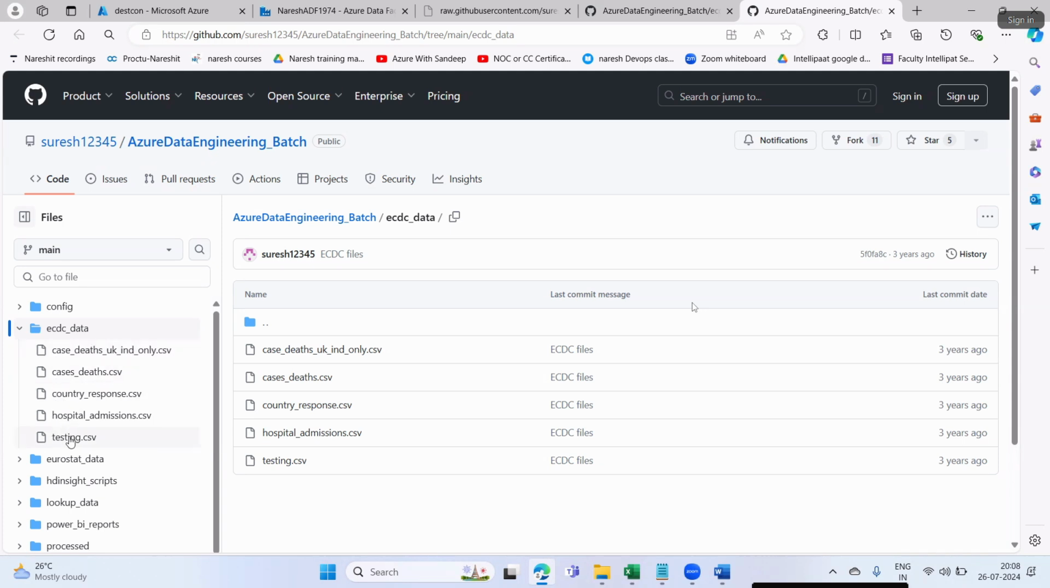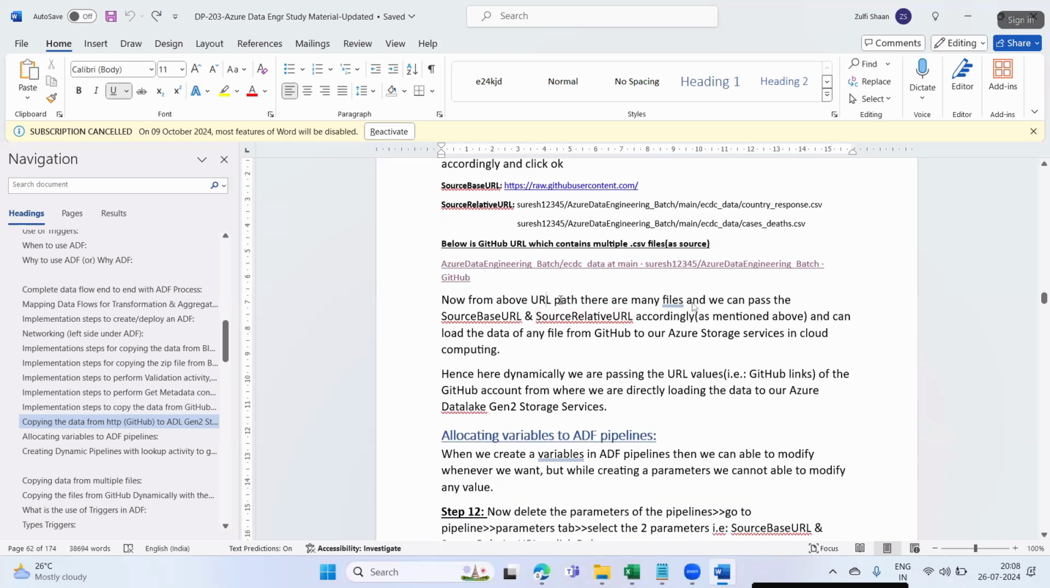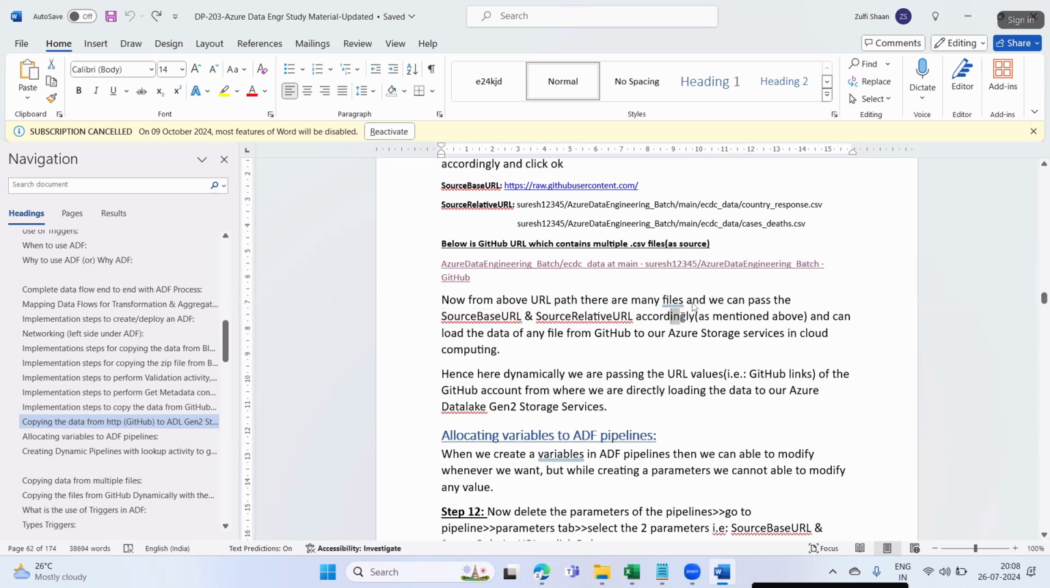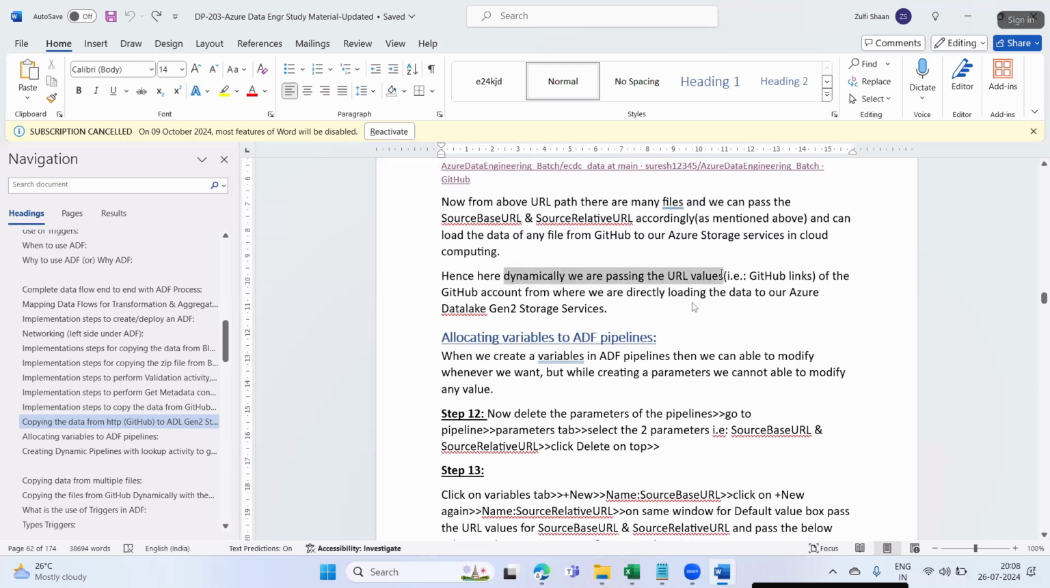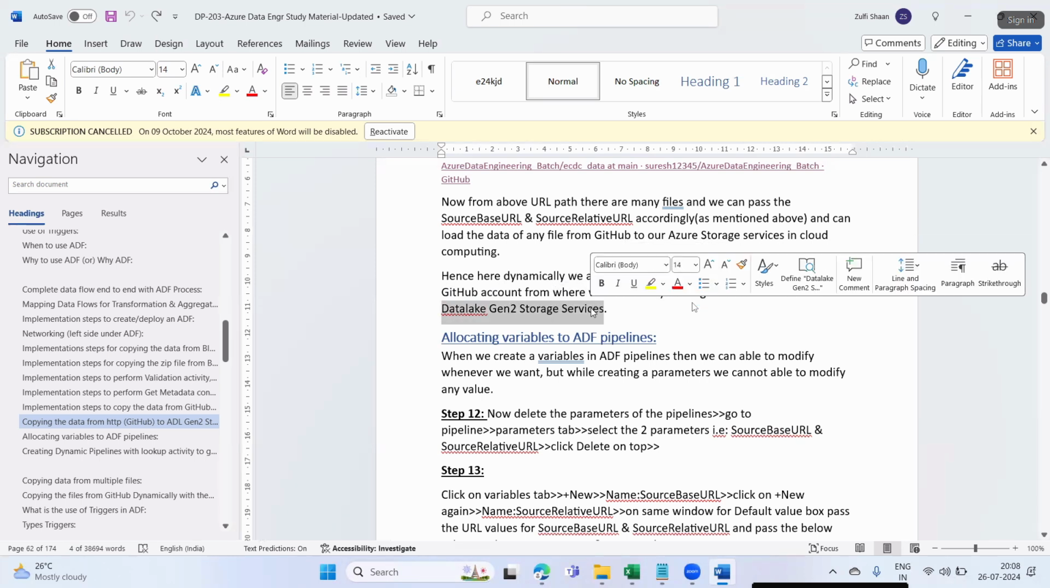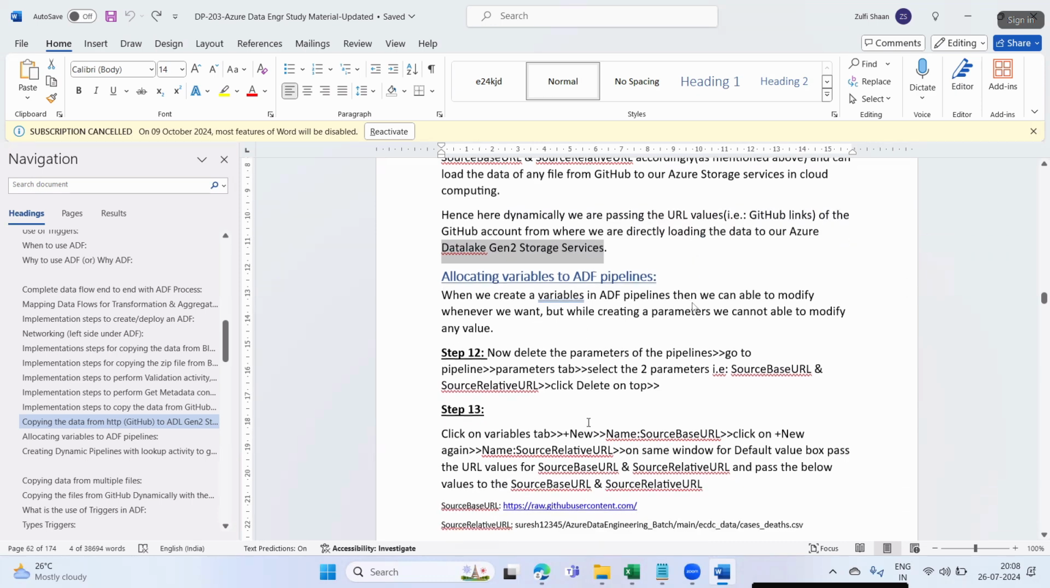This is some COVID related data, guys. This file has COVID related data: country responses, hospital admissions, testings, how many testings have been done. From the above URL path, there are many files, and we can pass the source base URL and relative URL accordingly and load the data of any file from GitHub to our Azure storage services in cloud computing. So here we are dynamically passing the URL value of the GitHub account and directly loading the data to our Data Lake Gen 2 storage. Whatever parameter value you pass as the file name, that file gets loaded into your destination.